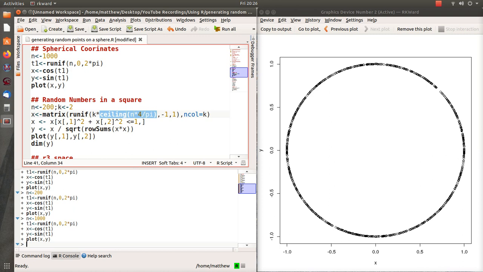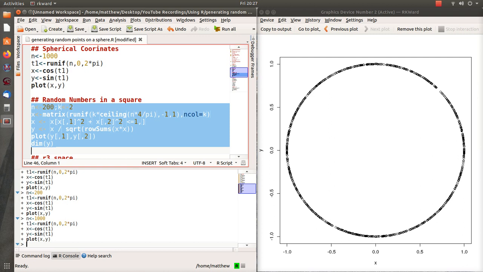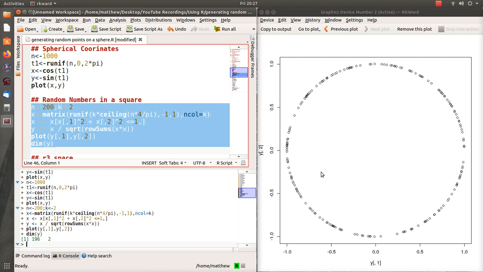And then you have to take the ceiling, because you have to have a whole number when you're creating a matrix, because that determines how many rows and vectors. And so this one here looks at the length of each vector, and then this is the transformation that we use, and then we plot it. And then I also plot out the dimensions of y, just to see how close we were at getting 200 vectors.